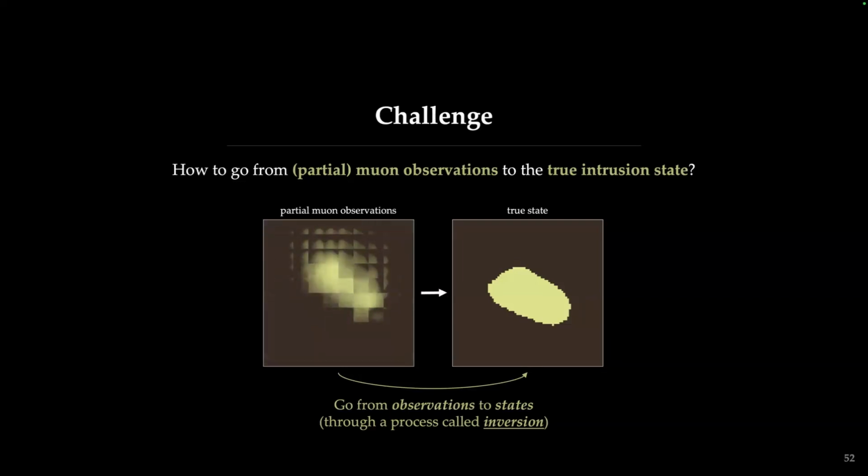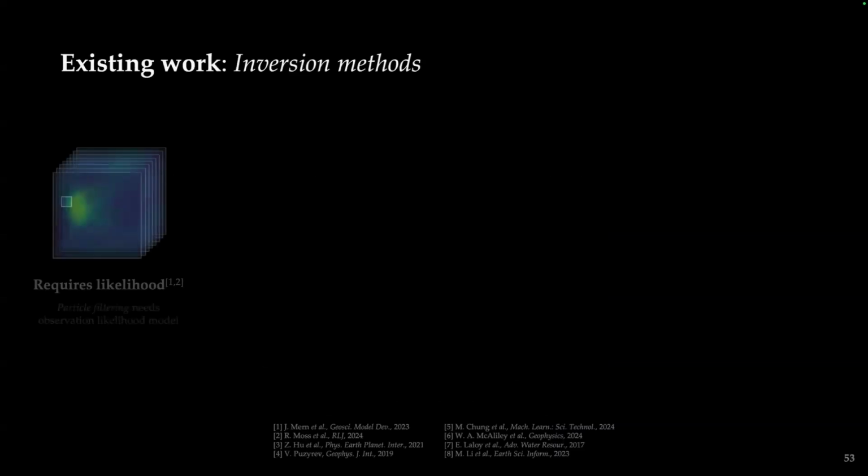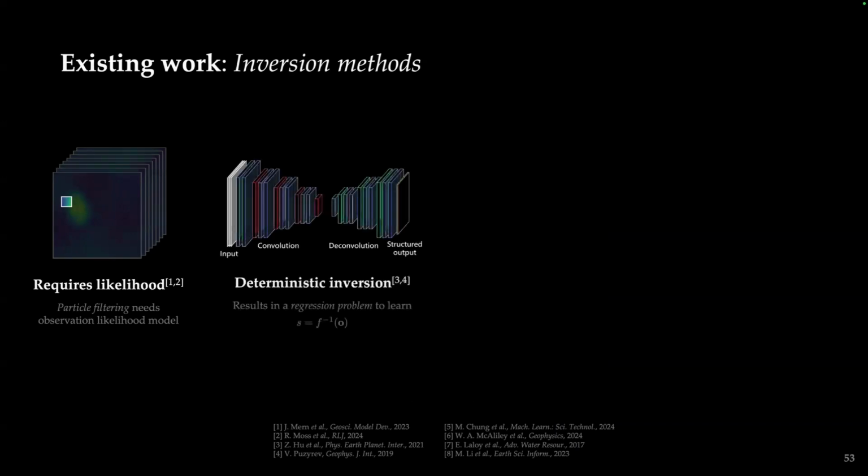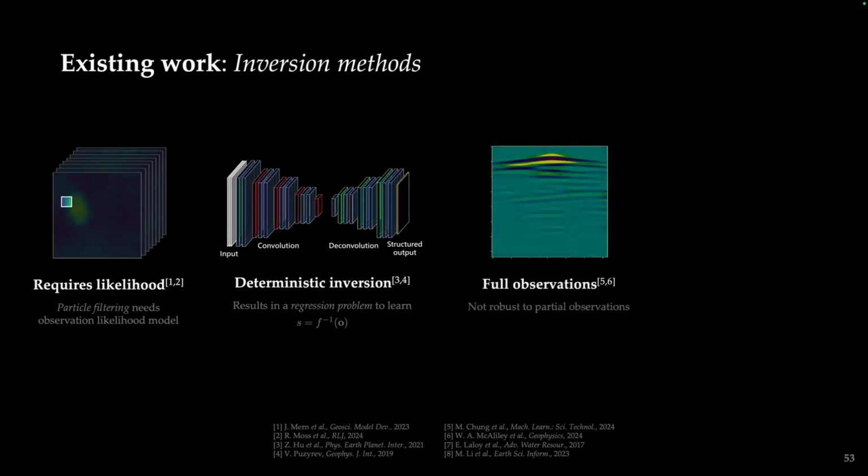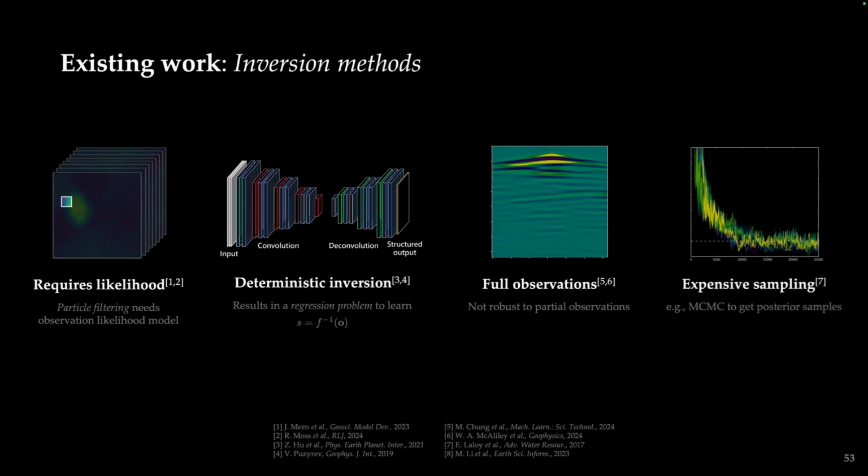So existing work on inversion methods include particle filtering, which does require an observation model likelihood in order to weight each of the state particles, which may not be available and it may be actually expensive to learn. There are other methods in deterministic inversion that just map a set of observations directly to a single state deterministically. This may not be able to scale well to our problems where we want a distribution or some uncertainty in the state where those observations map to. And often those cases require the full set of observations and they're not robust to partial observations. And then finally, for more probabilistic approaches, they're expensive to sample, often using MCMC to get posterior samples.